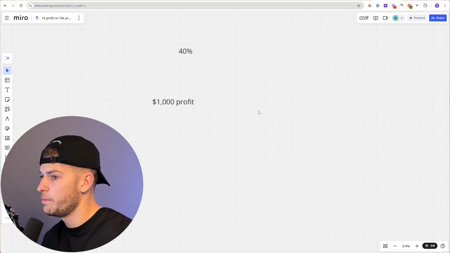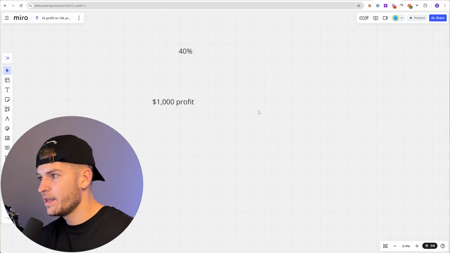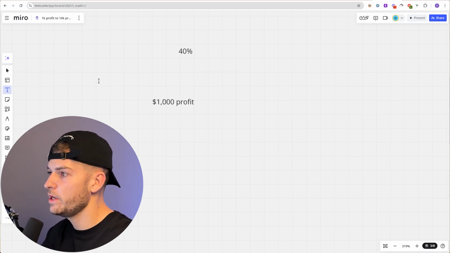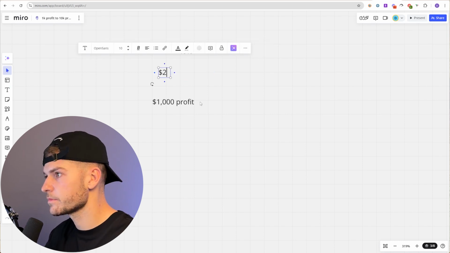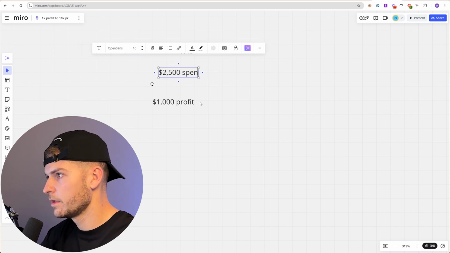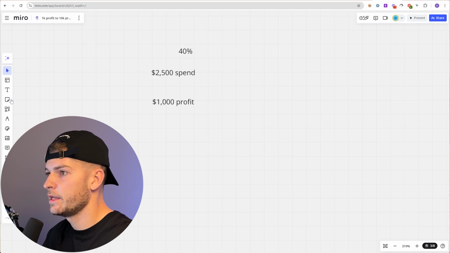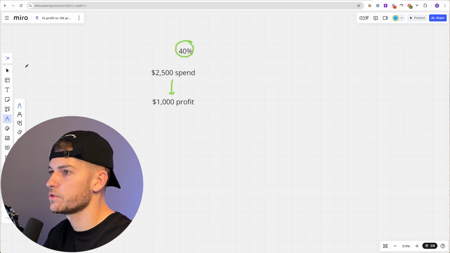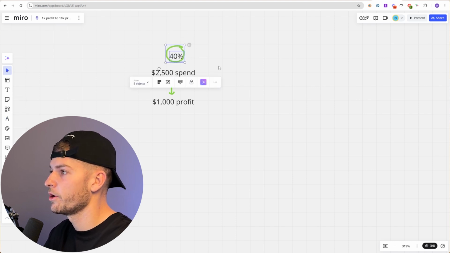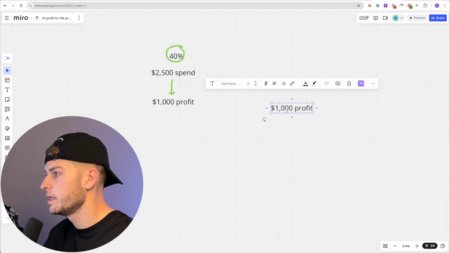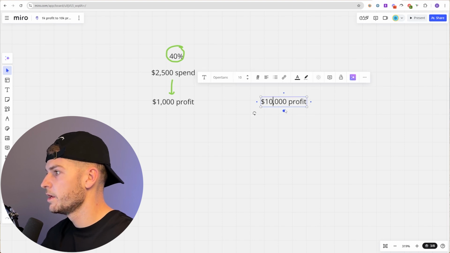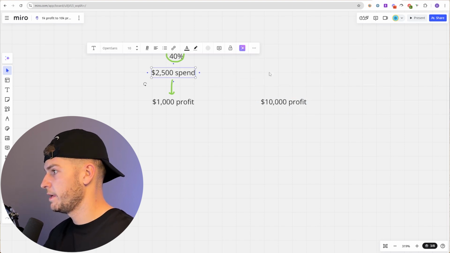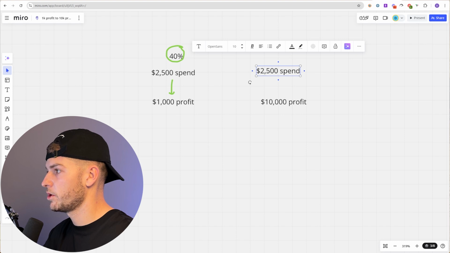Obviously with online arbitrage, we buy inventory, we sell inventory, and that is where our profit is coming from. So we need to be spending $2,500 in order to make our profit, in this example $1,000, at a 40% ROI. This is what our input must be in order to hit this. Now if we want to do $10,000 in profit, based on these numbers, we're going to need to spend about $25,000 to make that much money.